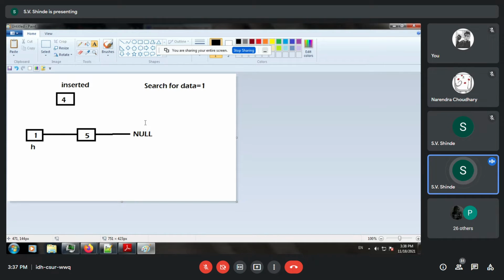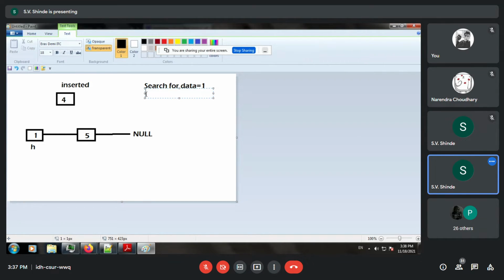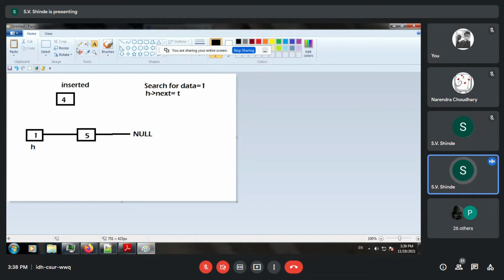Okay. Then second instruction. The first instruction was search for data equal to 1, and we found h. Then we set h arrow next is equal to t. So this t is the node which you are going to insert.